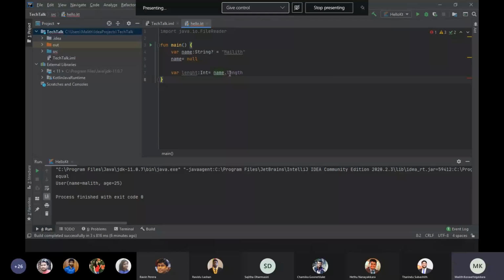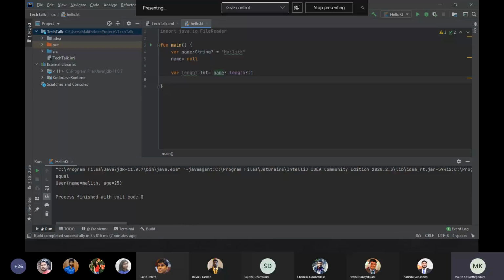There are a few ways to handle this. First, we can use the safe call operator with a default value. If name is not null, it will return the length. If it's null, it will return -1. Since they don't allow null values here, the result cannot be null either, so we have to have a default value.